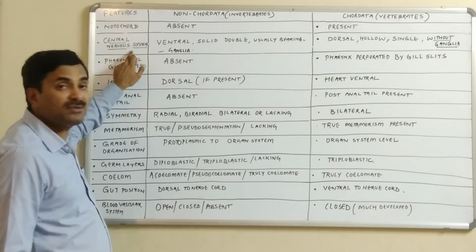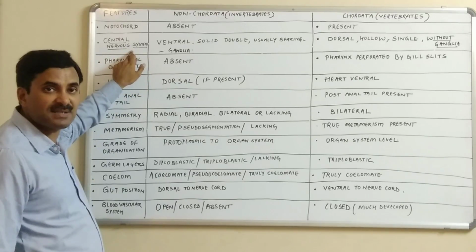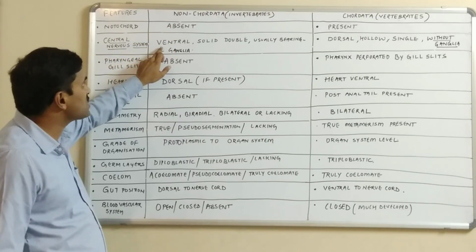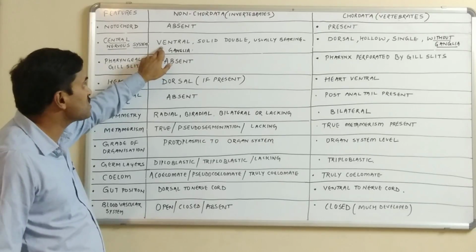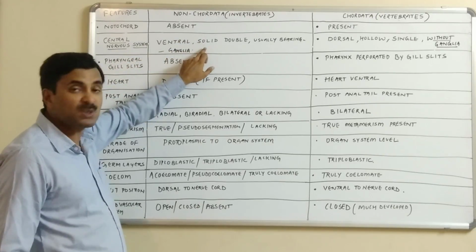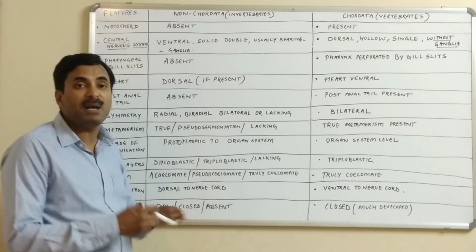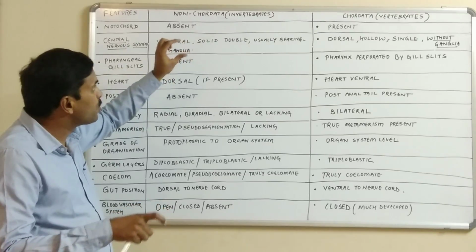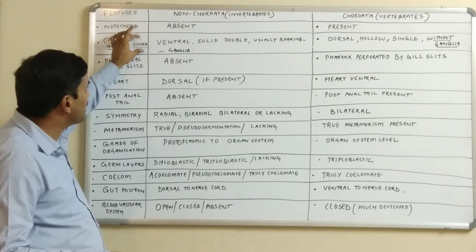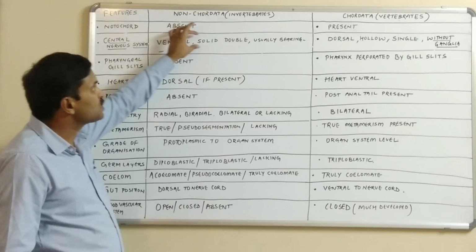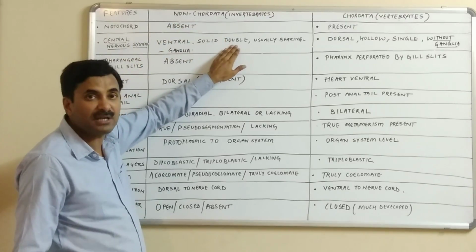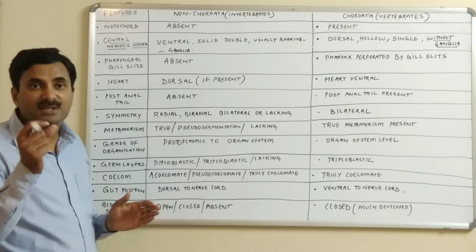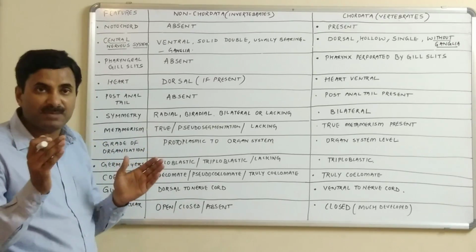The second point is the central nervous system. What kind of CNS is found in them? In the case of the non-chordates, the central nervous system is ventral in position. It is solid and it has a double nerve cord. Which type of nerve cord? Double ventral nerve cord. So altogether we can say that the central nervous system is ventral, solid, and has a double ventral nerve cord, which generally has ganglia. What are ganglia? Ganglia are bunches of nerve fibers.